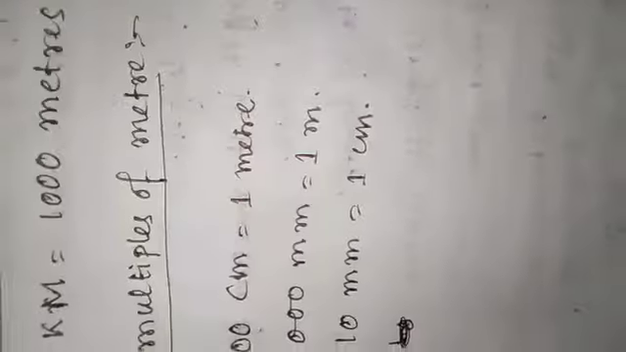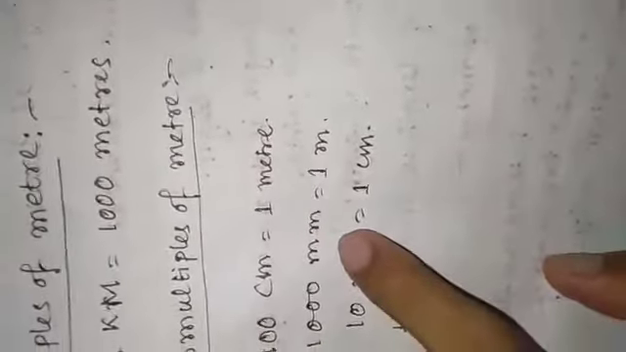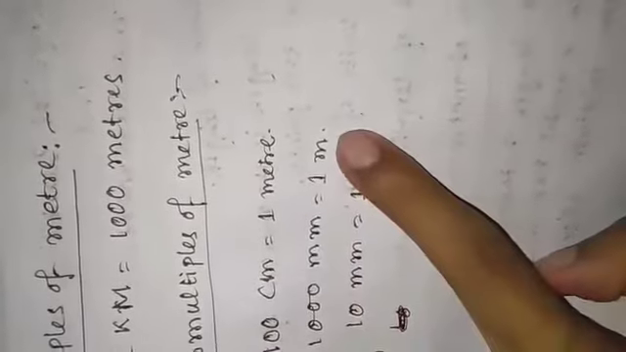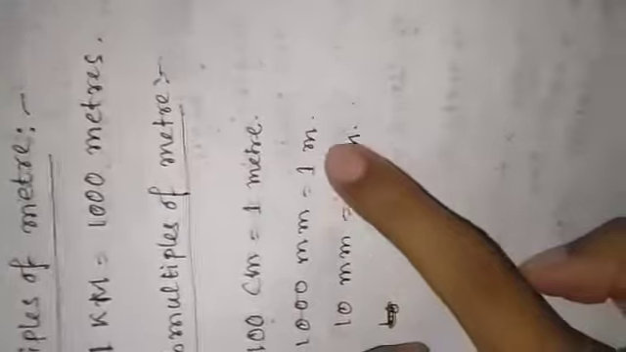Okay, and 100 centimeter is equal to 1 meter. What is the relation between centimeter and meter? 100 centimeter is equal to 1 meter. And what is the relation between millimeter and meter? 1000 millimeter is equal to 1 meter. And what is the relation between millimeter and centimeter? 10 millimeter is equal to 1 centimeter.